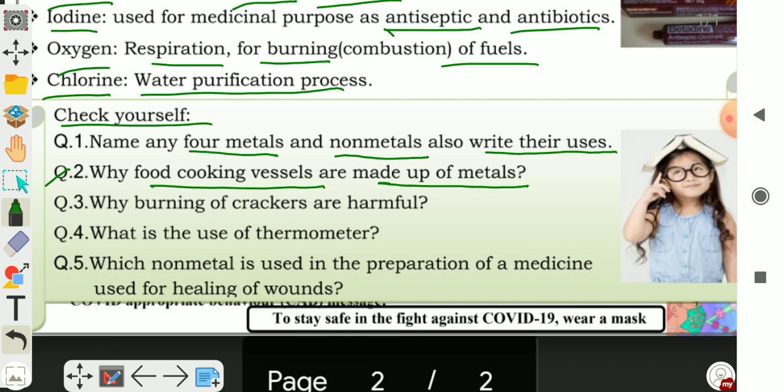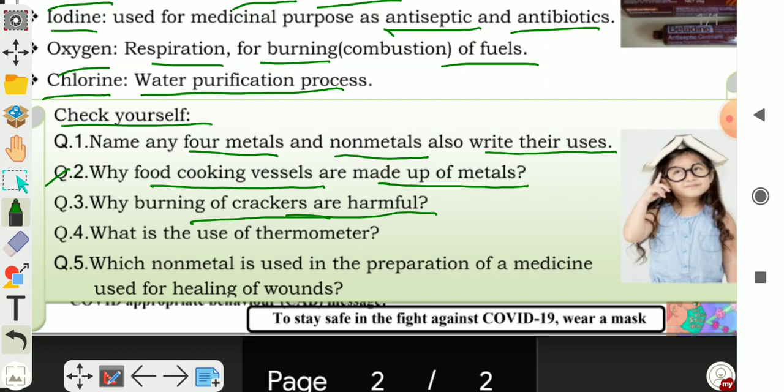Question number 3, why is burning of crackers harmful? In making crackers, different non-metals are used, such as phosphorus, which gives a poisonous gas on burning. That is why burning of crackers is harmful.